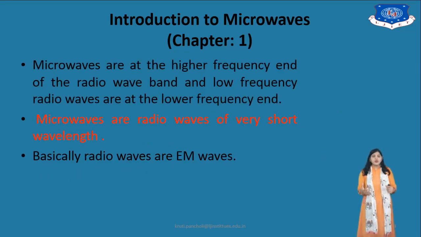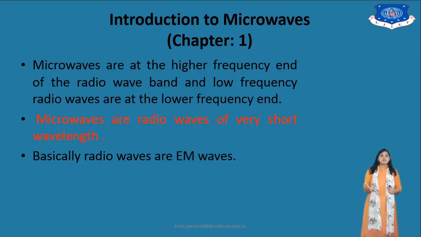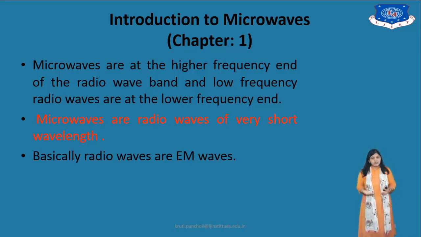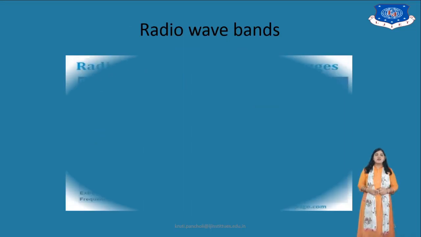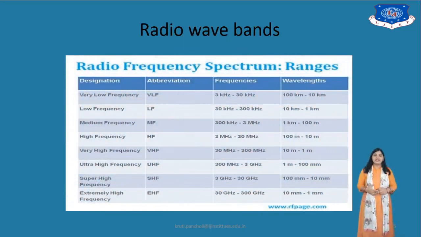So microwaves are the higher frequency radio waves, compared to the radio waves at the low frequency band, and microwave frequencies have a short wavelength. Basically, radio waves are EM waves, that is electromagnetic waves.